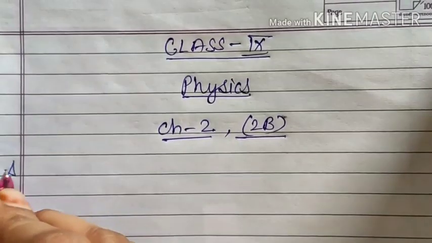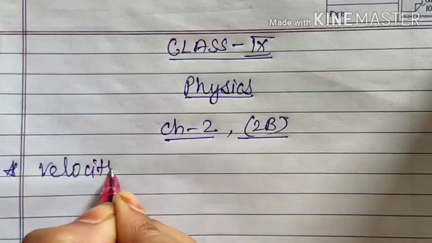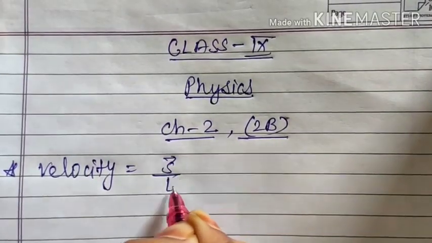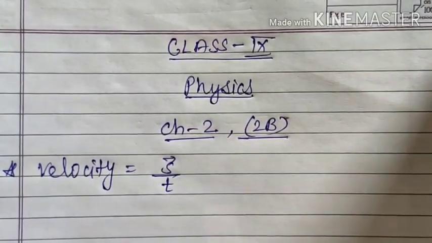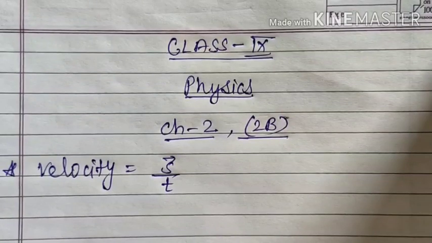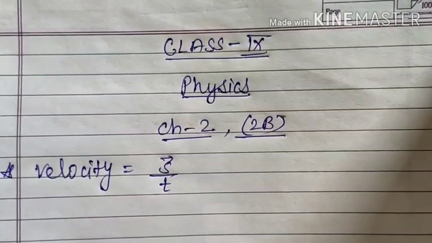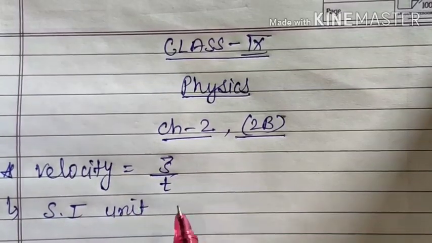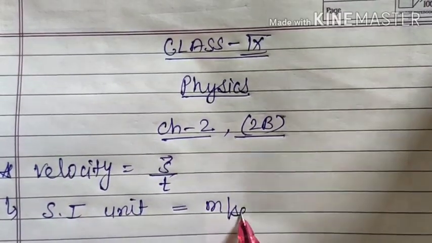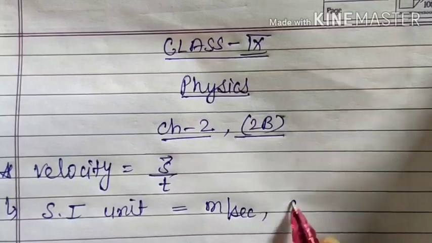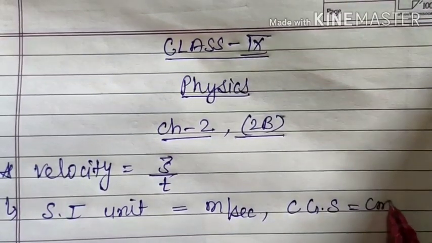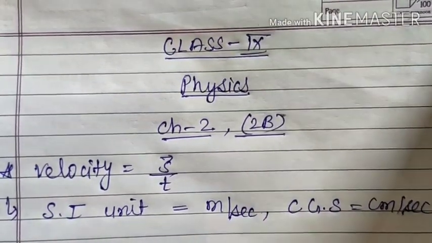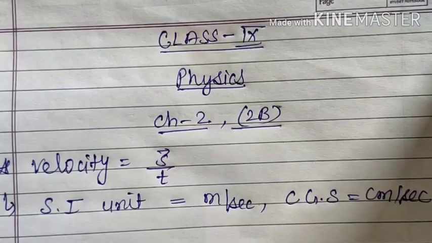So you know that velocity means displacement per unit time, or you can say distance per unit time in a particular direction, or the ratio of displacement and time is known as velocity. Now we have to see the types of velocity, and before that we will discuss its SI unit, same as speed, that is meter per second. This is the SI unit. The CGS unit will be centimeter per second, but generally we use the SI unit, meter per second.